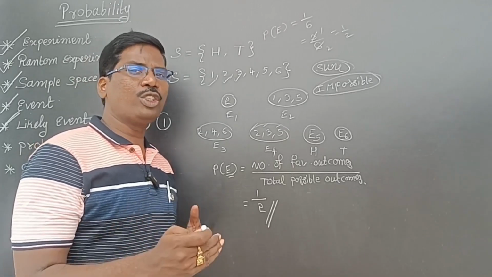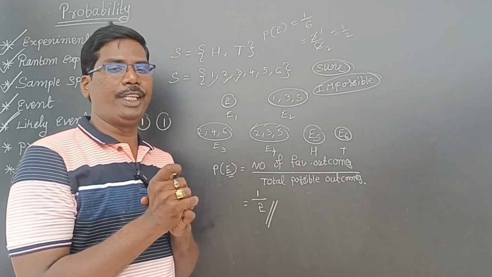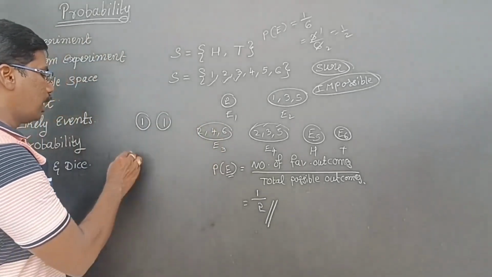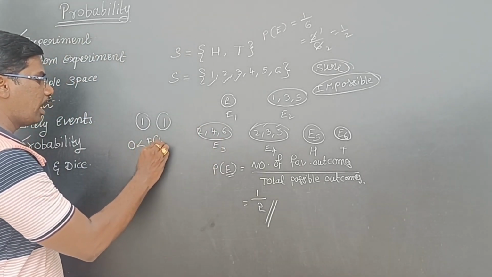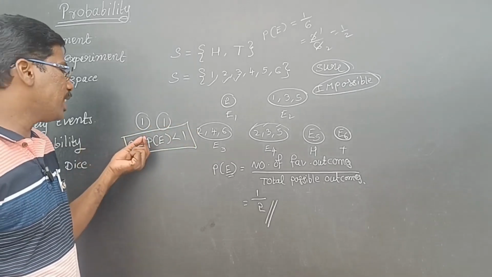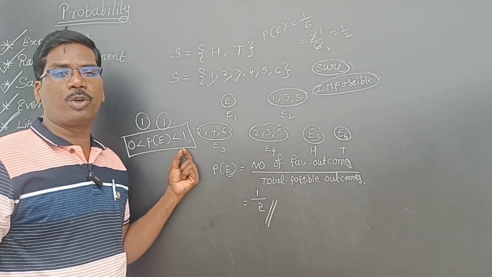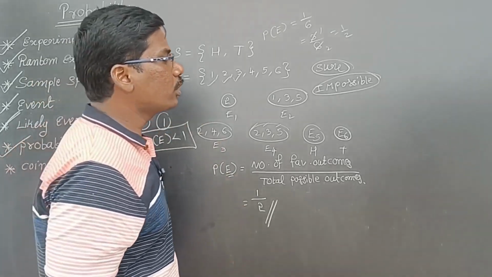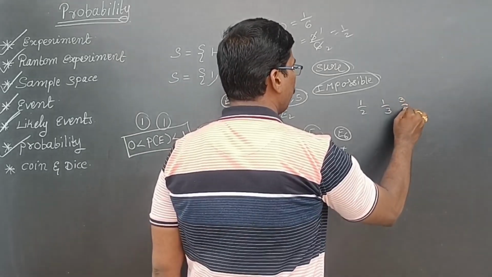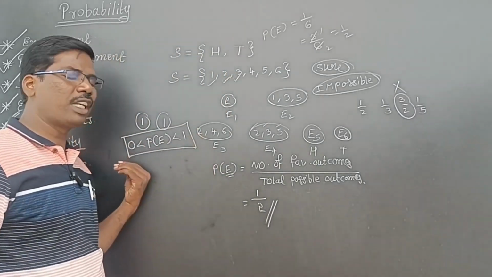So probability means the ratio of the number of favorable outcomes to the total number of possible outcomes. That is called probability. Now, this probability is always greater than 0 and less than 1. It always lies between 0 and 1 because it will not cross 1. This is very important. In the exam: which of the following is not a probability? 1 by 2, 1 by 3, 3 by 2, 1 by 5. So 3 by 2 is not a probability because probability is always less than 1 and greater than 0.